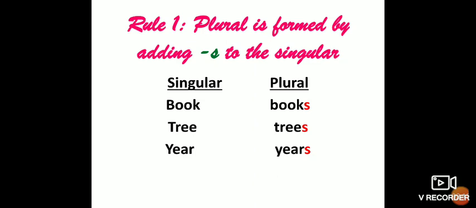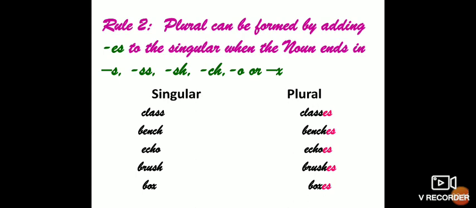Ear, the plural form of ear is ears. Now rule 2, plural can be formed by adding es to the singular when the noun ends in s, double s, sh, ch, o or x. Whenever any noun is ending in these alphabets, like s, double s, sh, ch, o or x, what we do? We add es to the singular.